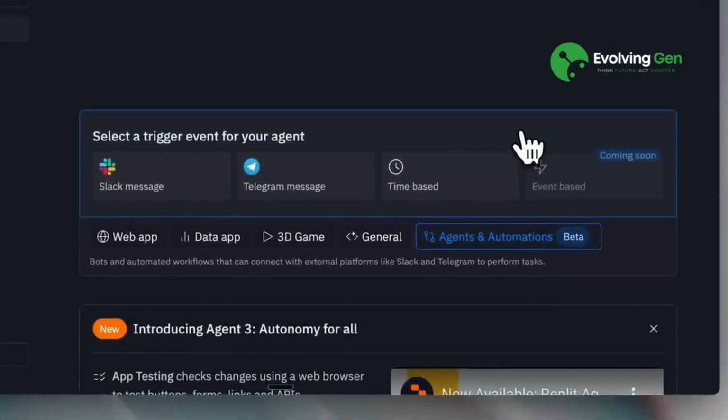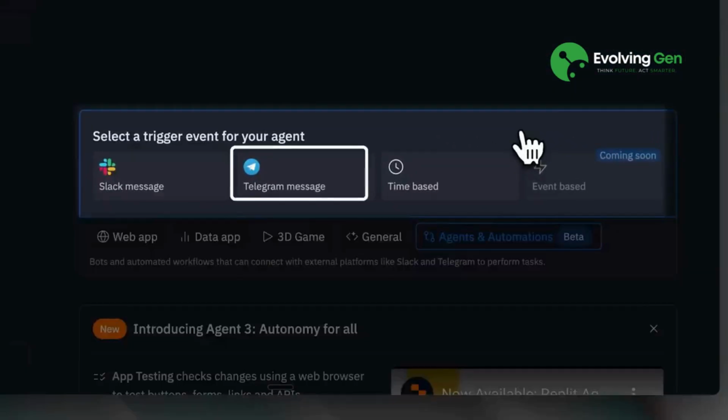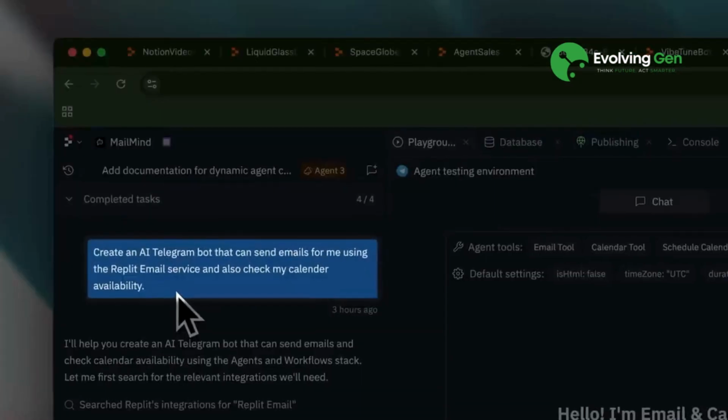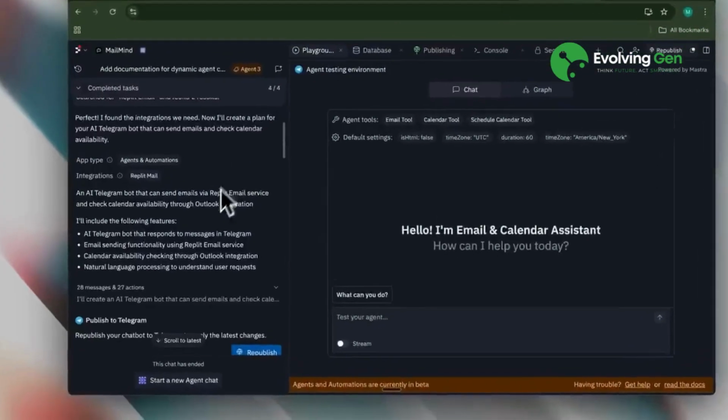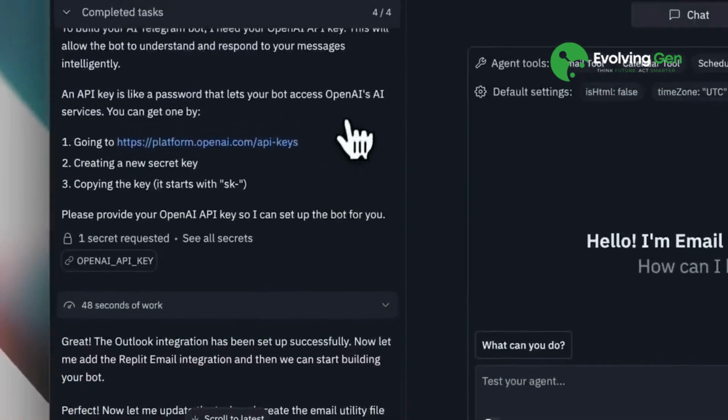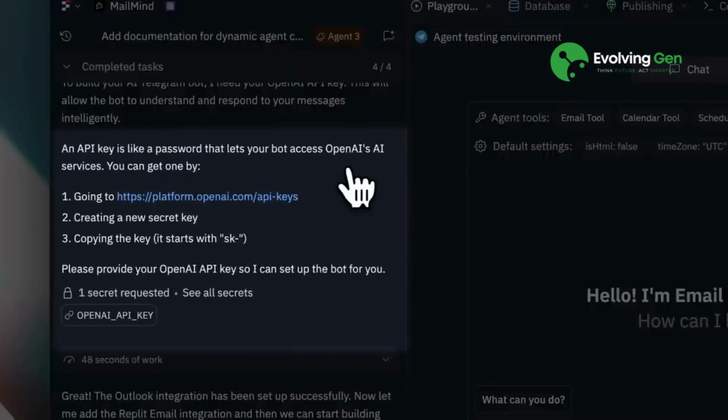For my first agent, I selected the Telegram trigger and created an AI bot that could send emails through Replit's email services and check my calendar availability. Building the complete agent required about 28 messages and 27 actions throughout the conversation. One requirement for each agent is adding your OpenAI key.